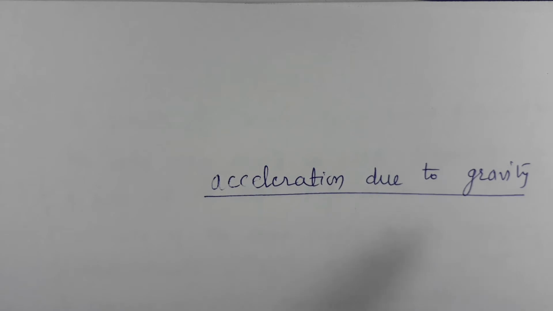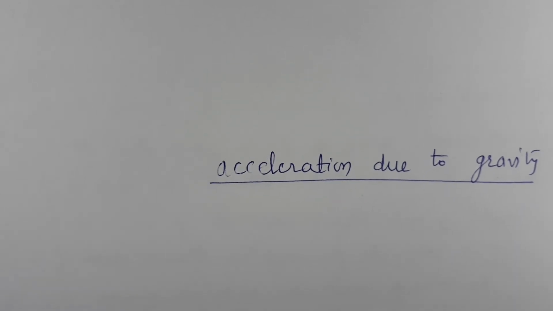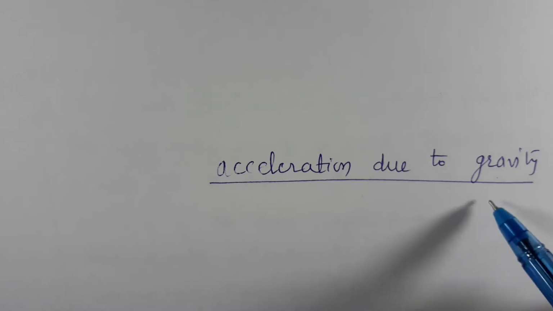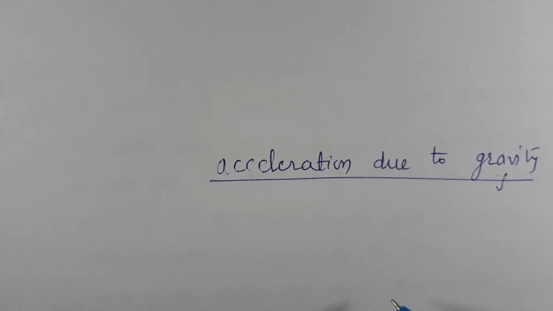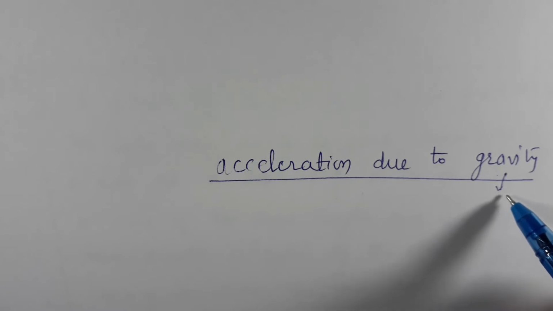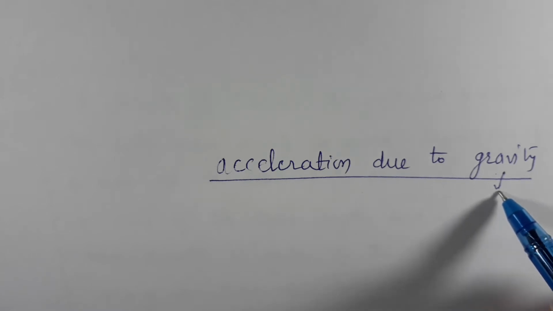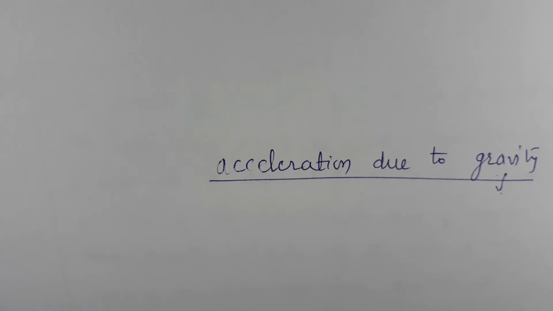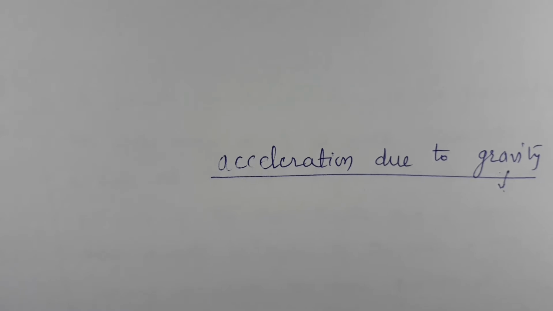Okay. Let us discuss what is the difference between gravity and gravitation. Gravitation is nothing but the force of attraction between any two objects, right? But gravity is a special case of gravitation. Gravity is nothing but the force with which Earth attracts any object towards it. That force is called gravity.